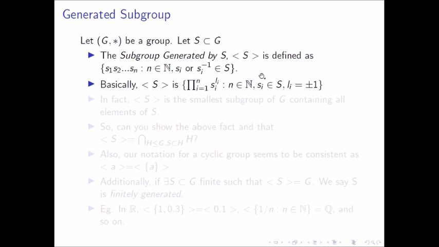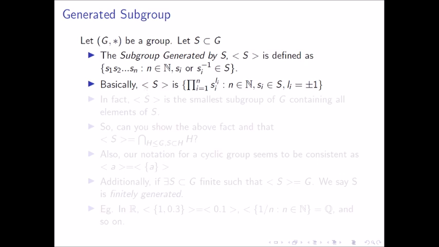Why are we saying it's a subgroup generated by S? First of all, elements of S are in this set, right? Just set n equal to 1 and L1 equal to 1 and span over all the elements of S. So S1, S2, and so on, all the elements of S are indeed in this subgroup generated by S. This is notation similar to cyclic groups. Moreover, set Li equal to minus 1 and the inverses in G are also in this group. So this thing is closed under inverses.